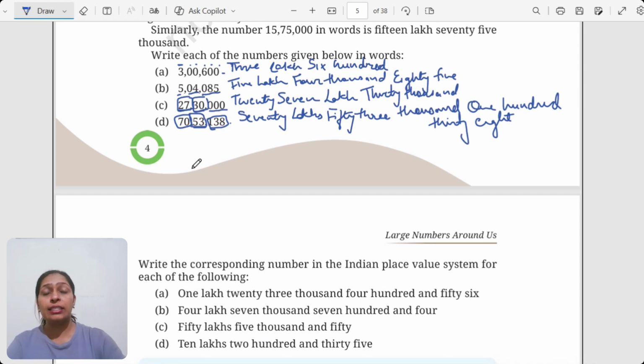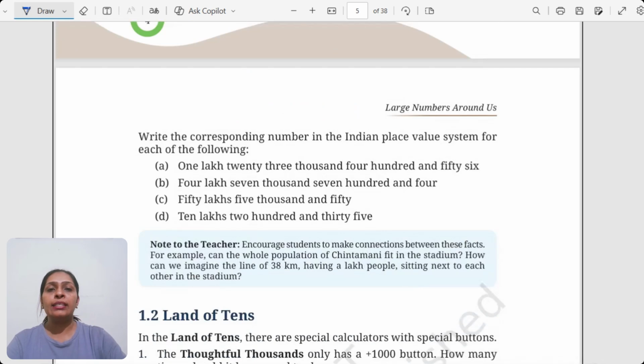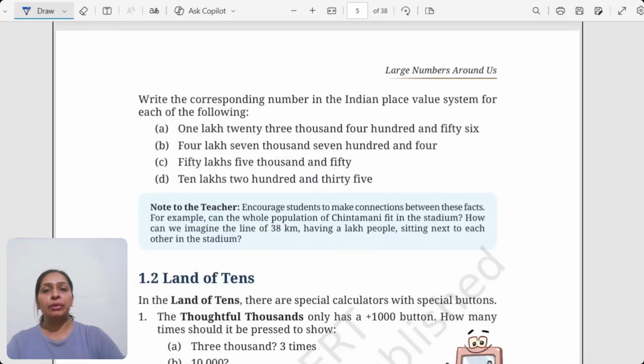You can check your answers, what you have written for yourself. Moving ahead, now we are already given the number name and we have to write the number. We have to get the number, what it is. If I see here, it is 1 lakh. For this, I would suggest you students that since we have the lakh only, in the beginning we can, just for your convenience, mark it like this.